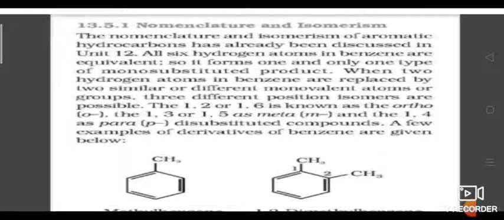If the substitutions are present at 1,2 or 1,6, we say it is ortho. If the substitutions are present at 1,3 or 1,5, we say it is meta. If the substitutions are present at 1,4, then it is known as para.